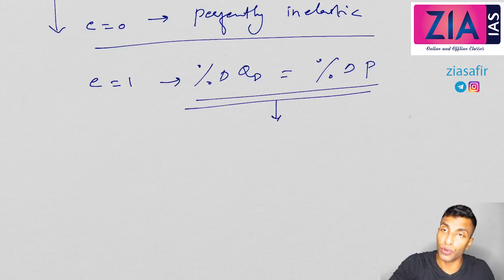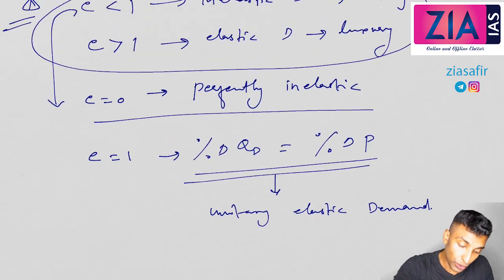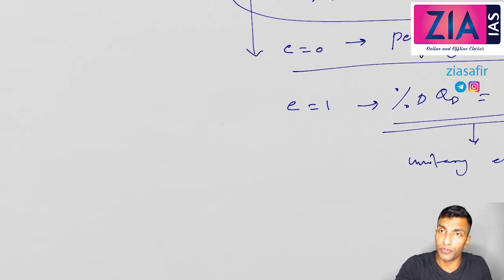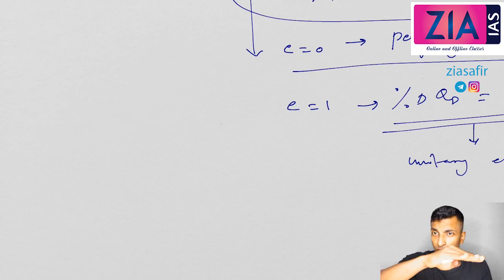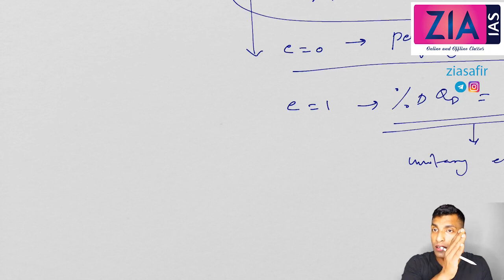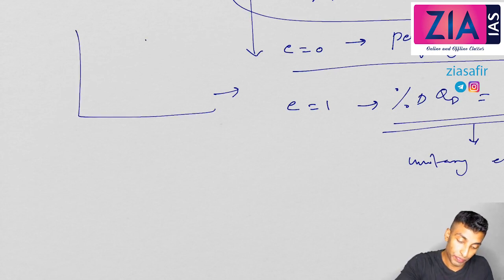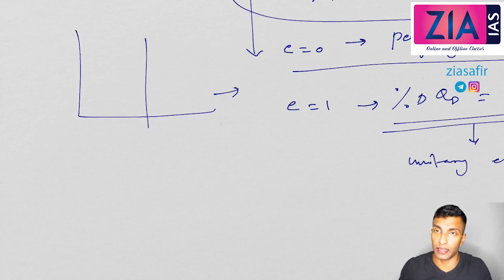So how will you write this, or what is this? Unitary elastic demand. So I hope you understood. In case of elastic demand, the curve is flatter, almost close to horizontal. In case of inelastic demand, the curve is steeper, close to vertical. In case of perfectly inelastic, it will be vertical, right? It will go like this. Perfectly inelastic, it will be going like this.